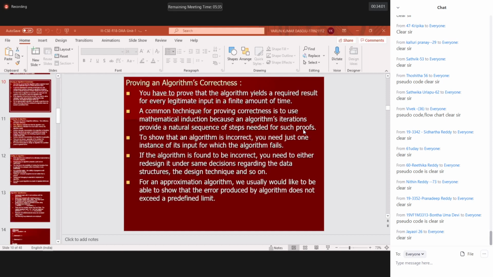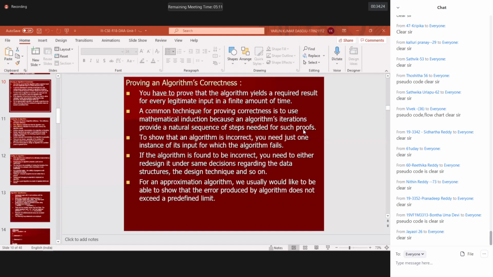You want to prove those particular statements. So how will you prove them using induction? First you take n is equal to 1. When n is equal to 1, you write the left hand side, and similarly you write the value of the right hand side, and you compare both LHS and RHS. If it is true, then you say n is equal to 1 is true. Then you assume that n is equal to k is also true.